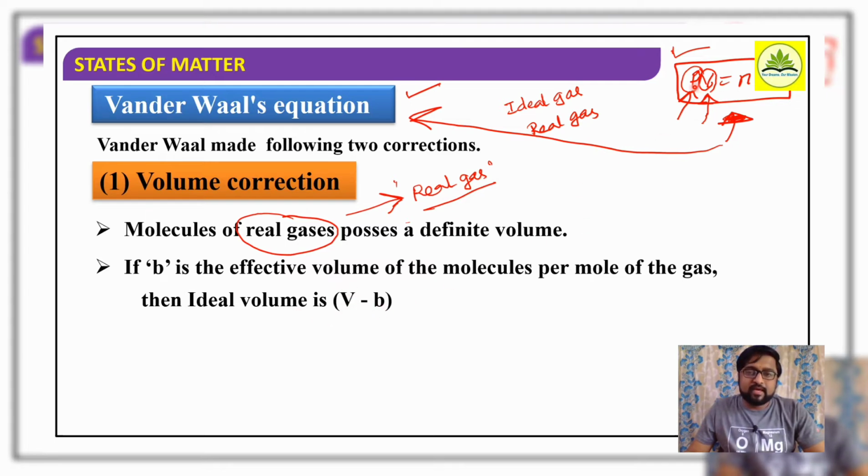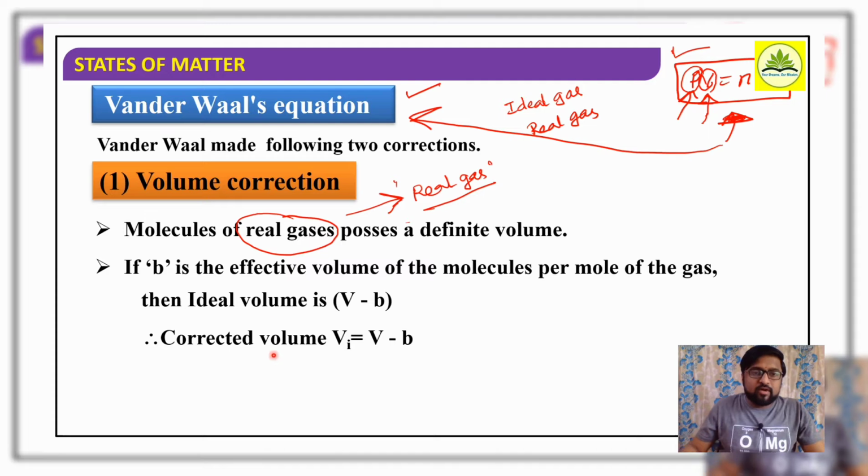V is the volume of a gas according to the ideal gas expression. Therefore, the corrected volume Vi will be equal to V minus b.